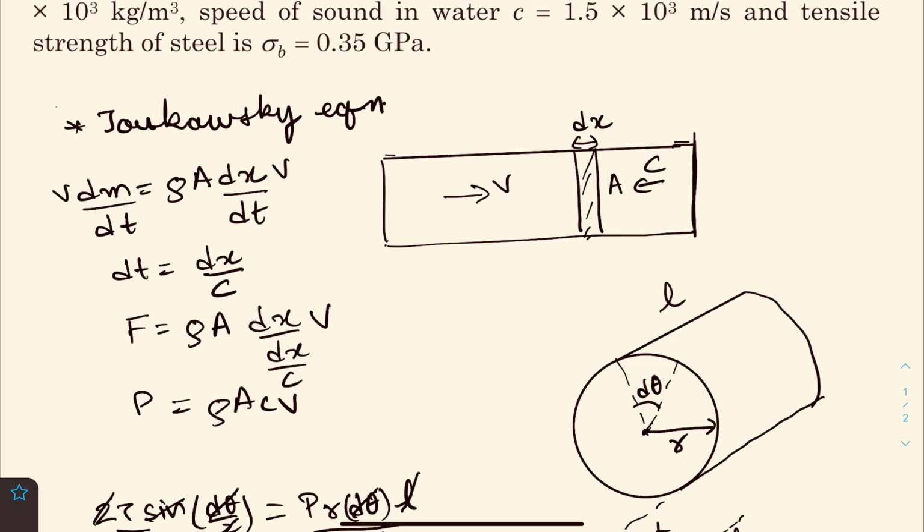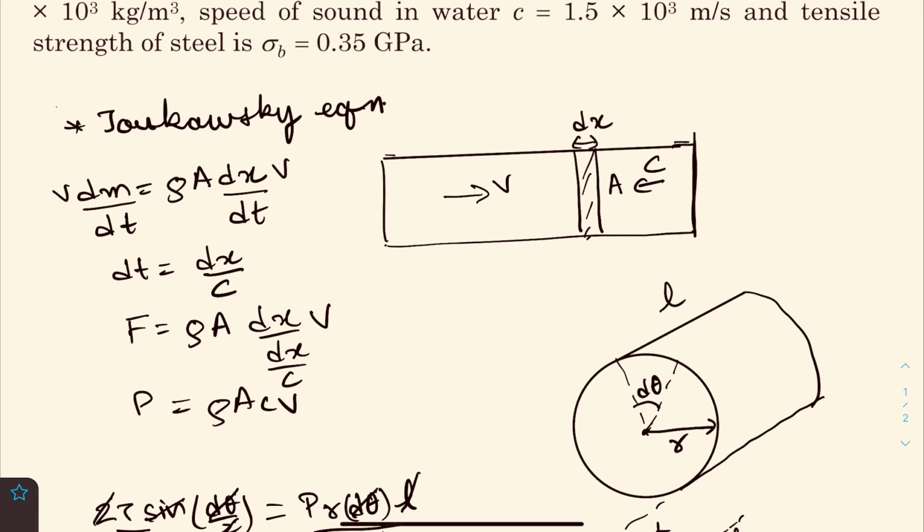Okay, so we take a small element of water of length dx. It will have a mass of how much? Rho a dx. So it will have a momentum of how much? Rho a dx into v before stopping. Now in dt time, this momentum is brought to 0. So dividing both sides by dt, you would get the force. Okay. So the dt term we can calculate.